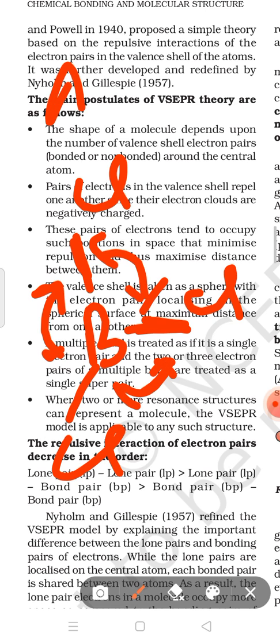Means if A and B are combined together with a single bond, they have two electrons in this bond. यहाँ पर आप देखेंगे कि bond में electrons present हैं. Is it clear? And electrons have the same charge, negative charge. To minimize this repulsive force, they attain the maximum distance.